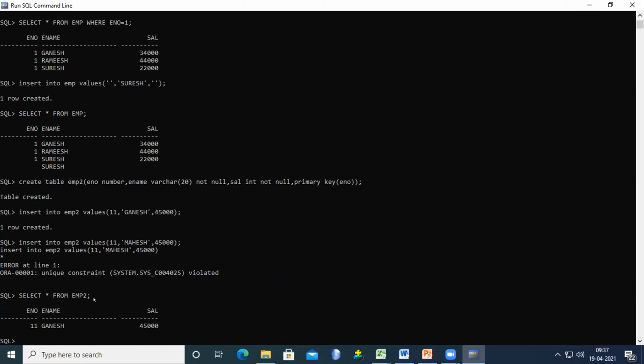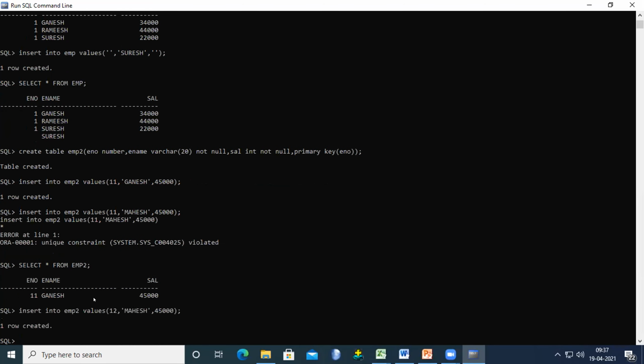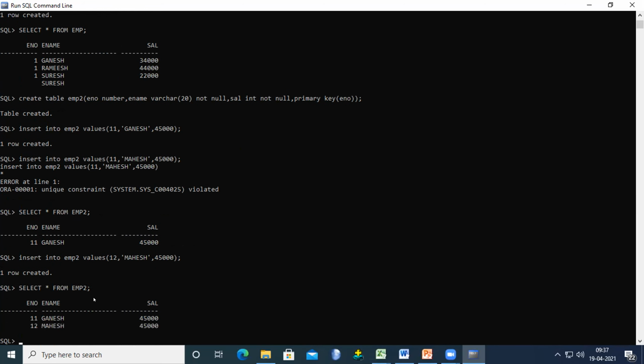I already assigned 11, and now I'm trying to assign the same number again. So let's change 11 to 12: insert into employee values 12, Mahesh. Here I am giving 12, so it will accept the row. I am typing capital letters, but don't worry about this. We can give the command in lowercase letters also.